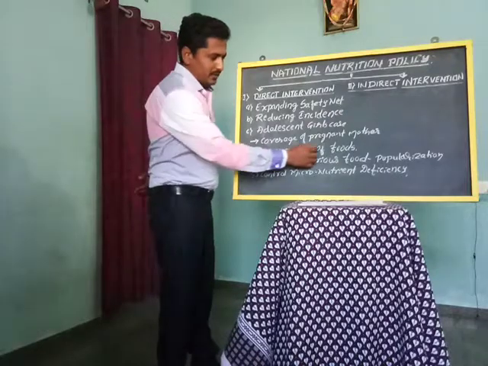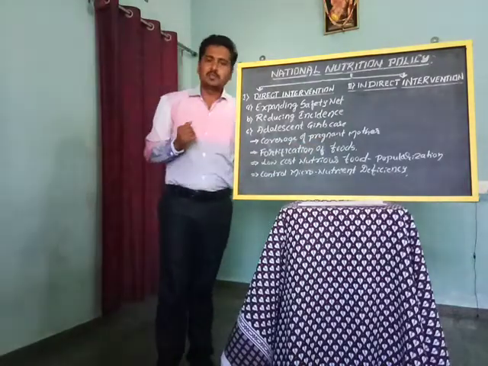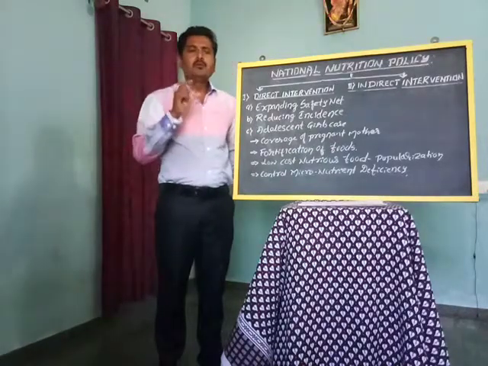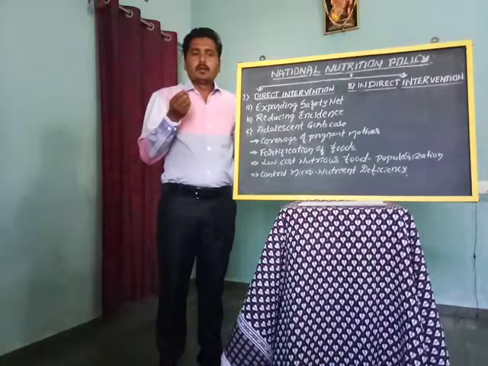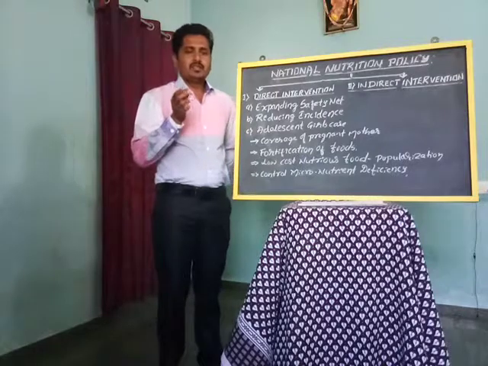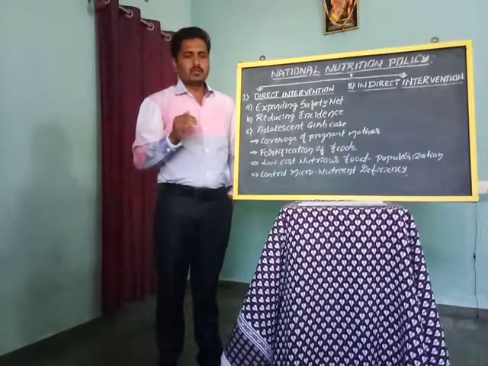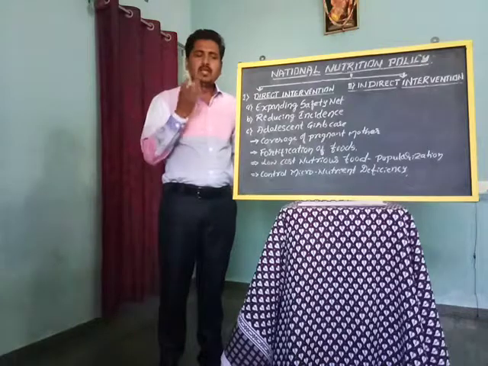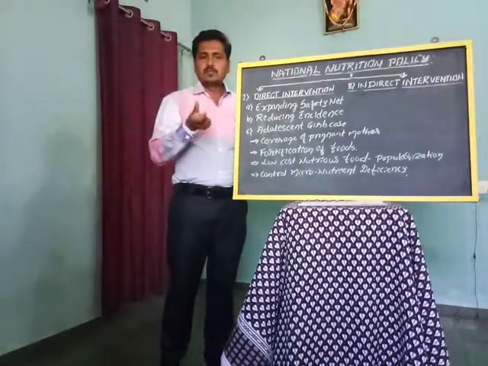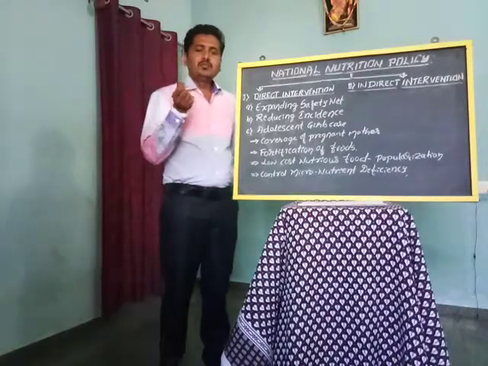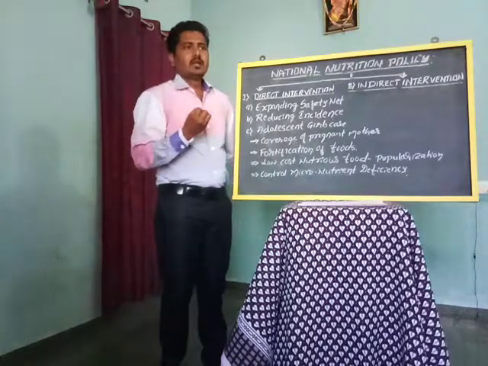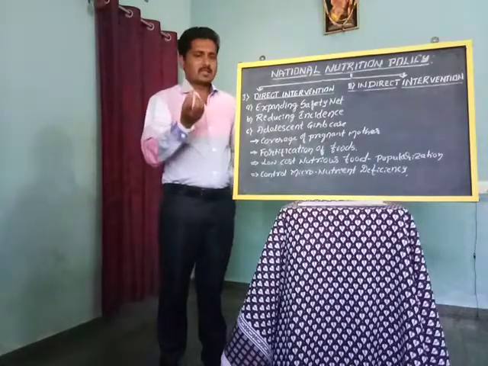Next one is fortification of food. What do we mean by fortification? It is an enhancement of the nutritive value of foodstuff. Here, nutritious foodstuff is mixed along with the base foodstuff. By this, we enhance the nutritive value of food. For example, salt is a base food. For this, iodine acts as a fortificant. By this, we increase the nutritive value of salt.